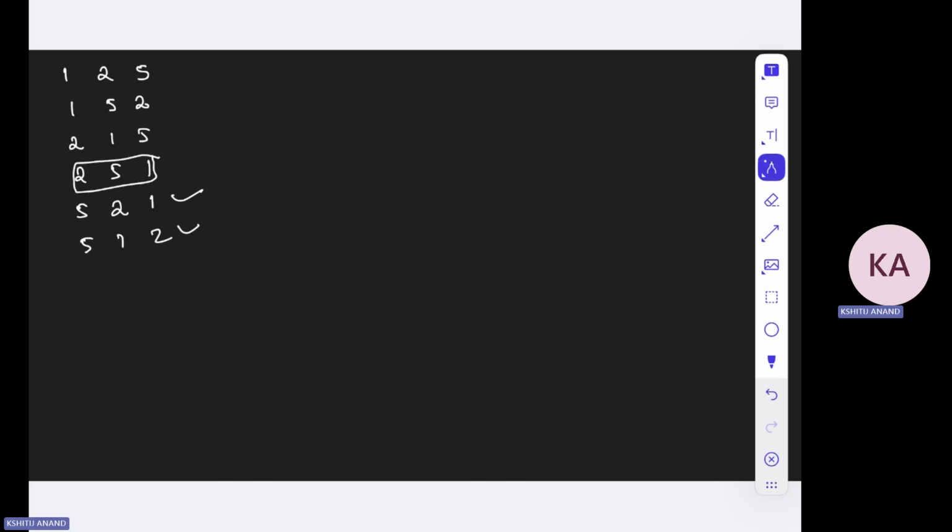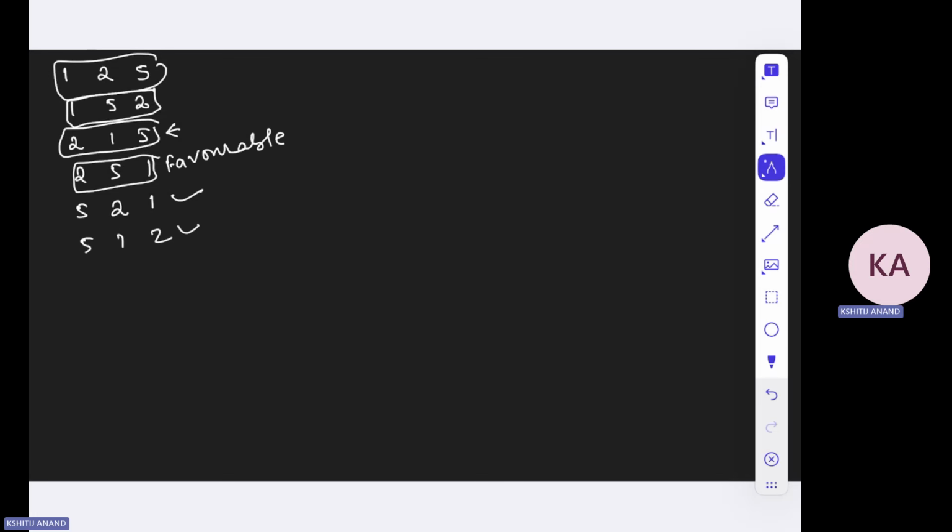In this particular case, the minimum is 1, right? So it's the case that you want to avoid. In this case, the minimum is 1 again, and in this case, the minimum is 1 again. Okay. So there are 6 possible scenarios, out of which only one is favorable, which is this one,